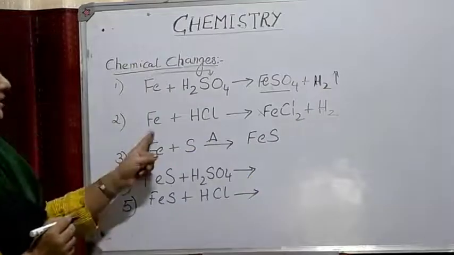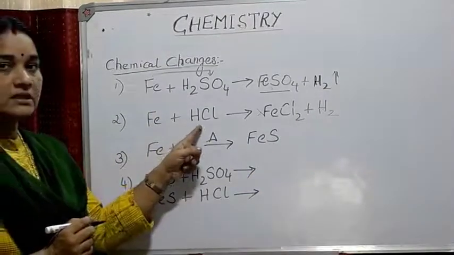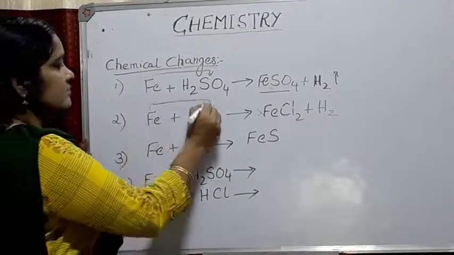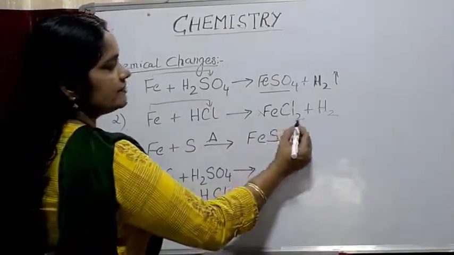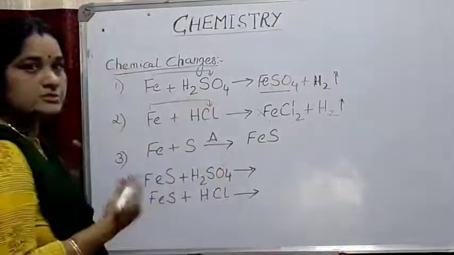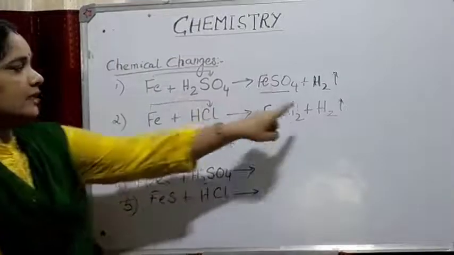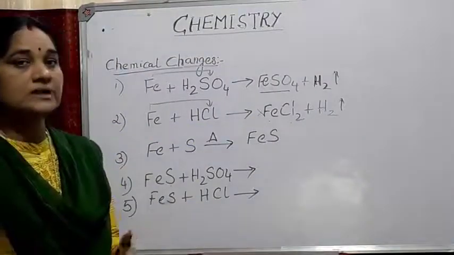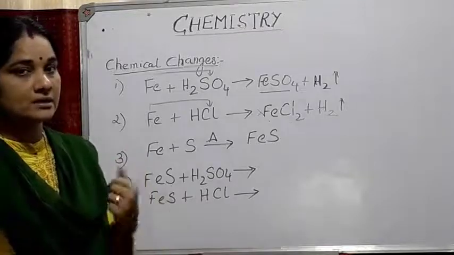Another example: when iron is treated with dilute hydrochloric acid, that is HCl, the iron combines with the anion chlorine and you will get FeCl2, iron chloride, and hydrogen gas is released. Hydrogen gas is highly combustible, neutral in nature, an odorless and colorless gas.